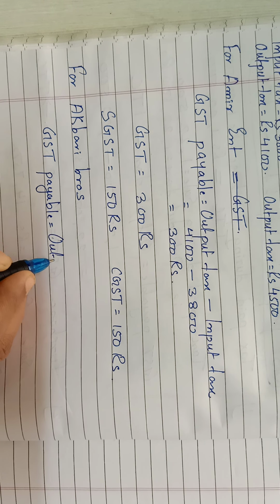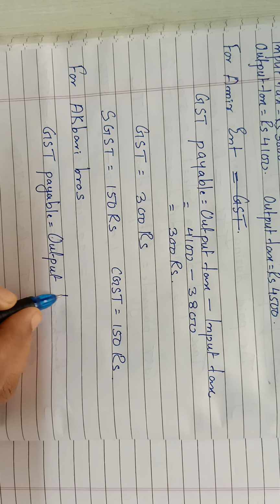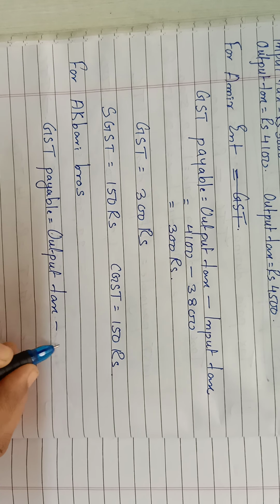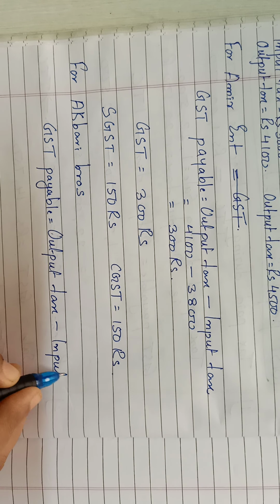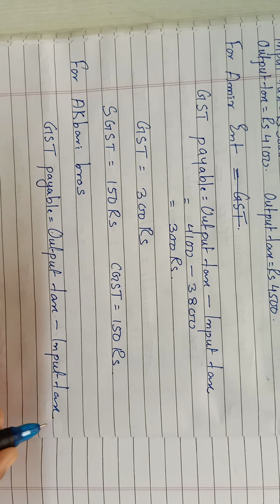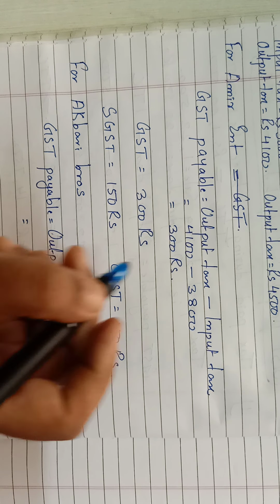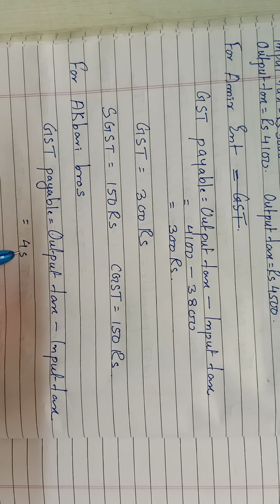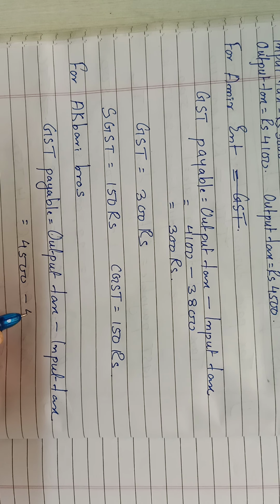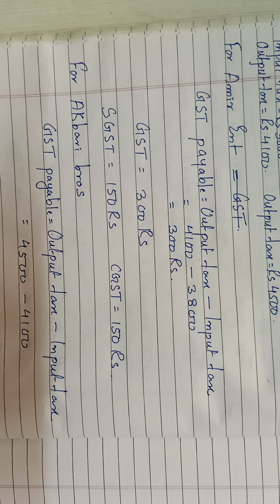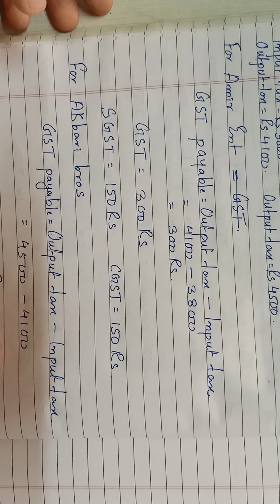will be output tax minus input tax. That will be output tax 4,500 minus input tax 4,100. That will be 400 rupees.